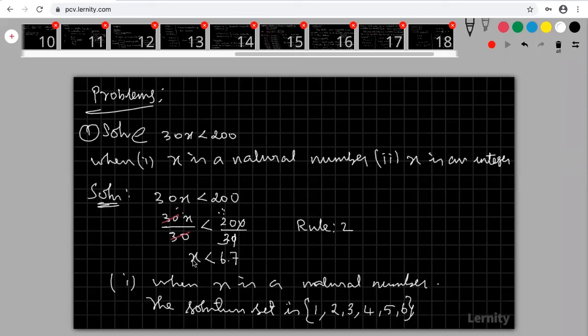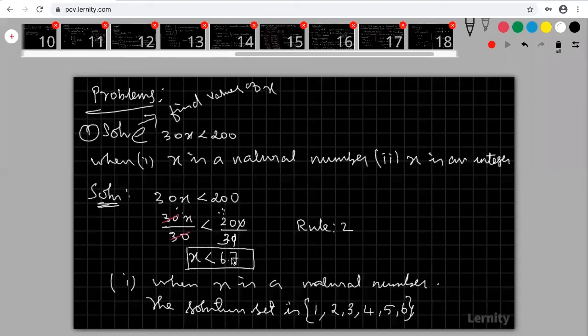Look at that, I need x. What is the question? Solve. Solve means I am going to find out the values of x. For that I am simplifying. I am going to make that inequality very simple. So for that I am going to divide by 30. Here 30x is there. I need only x, so for simplification I divide both the sides by 30. I am getting my inequality in a very simple manner, that is x less than 6.7. So I can easily apply my natural numbers.